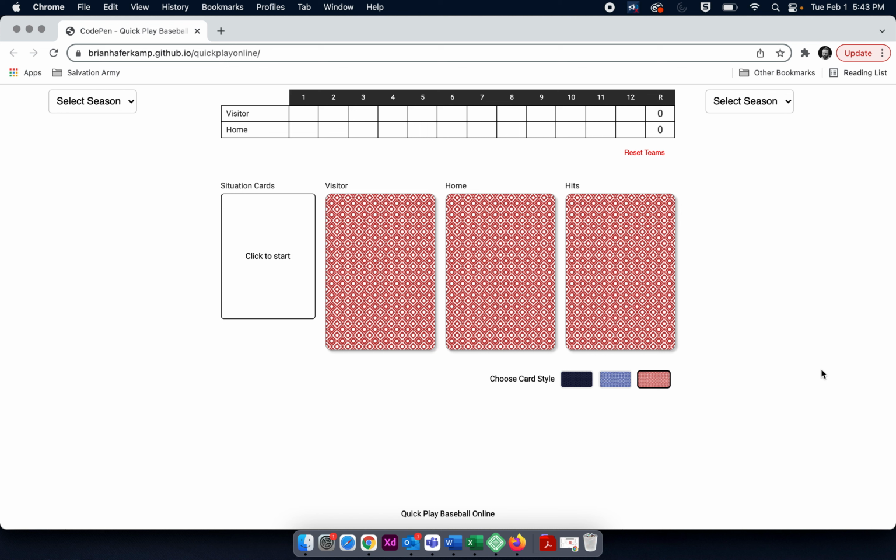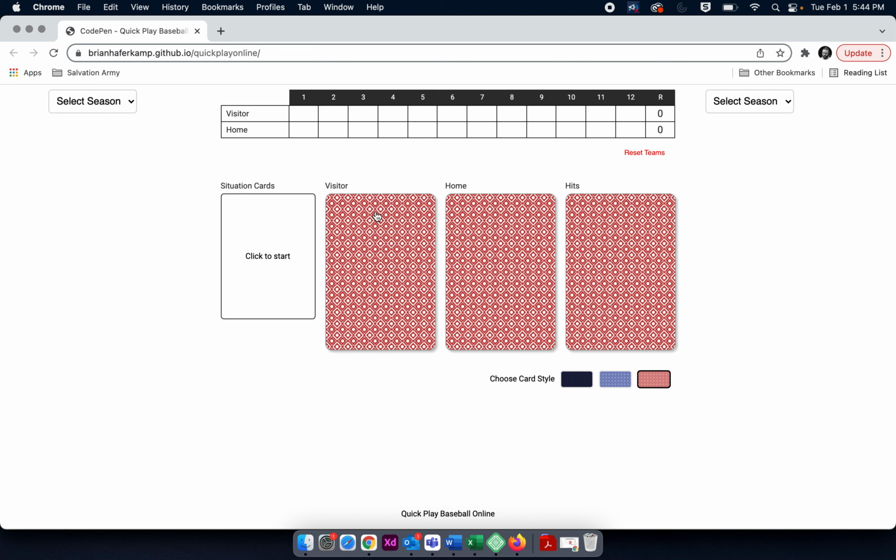So let me walk you through some of the basics of Quick Play Online. We have our situation cards, so if you're familiar with the game, you know about the situation cards. And then we have our standard deck of cards here: one representing the home team, one visitors, and the hits stack. If you're familiar with playing, you'll know these three stacks, and maybe you've played it with just one stack for batters and one stack for hits. I'm not sure.